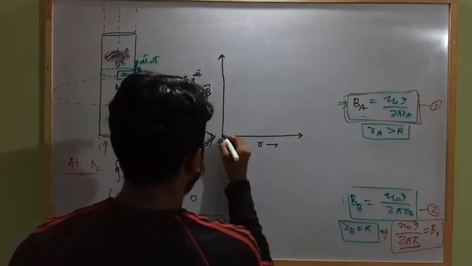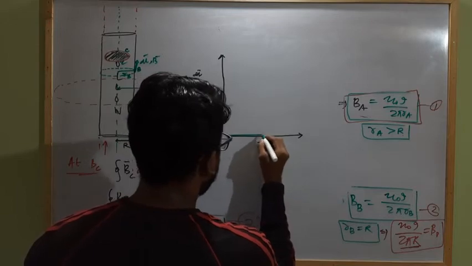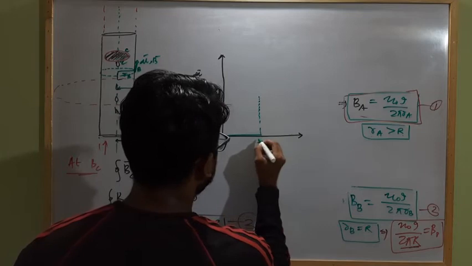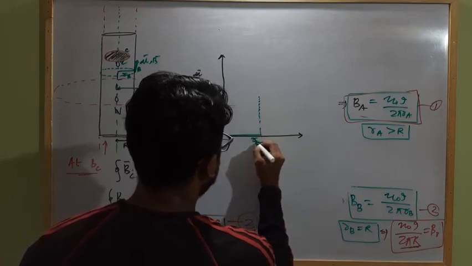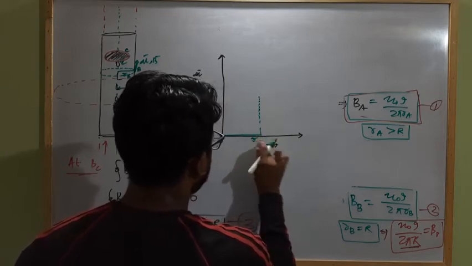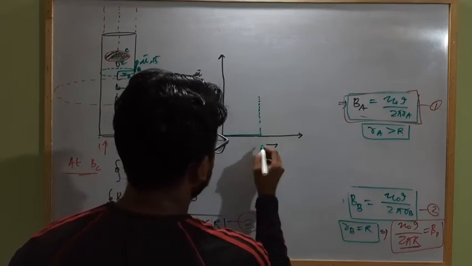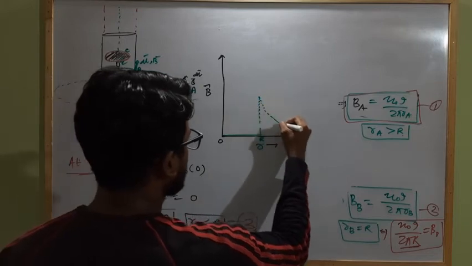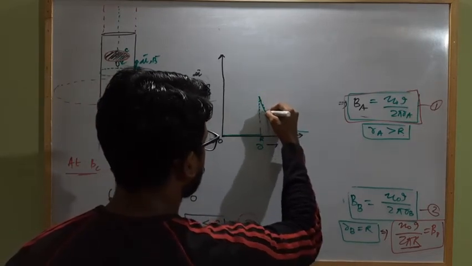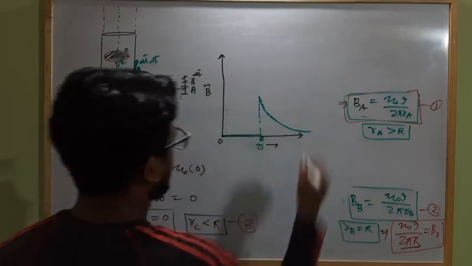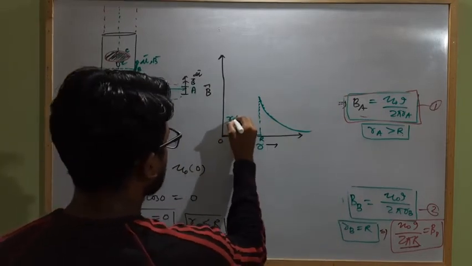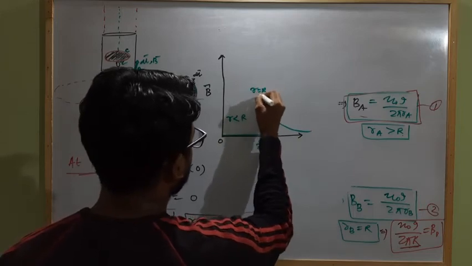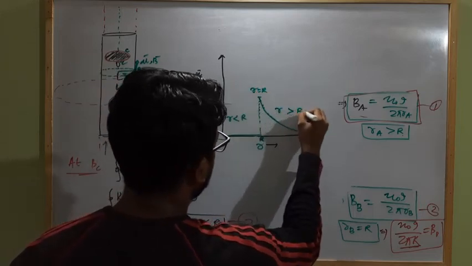It will be 0 from this point up to this, where at this point it is R, B. At this point it is capital R, the magnetic field is maximum, then gradually it is decreasing like this. Okay, here r is less than R, here r equal to R, at this point here r is greater than R. Clear?